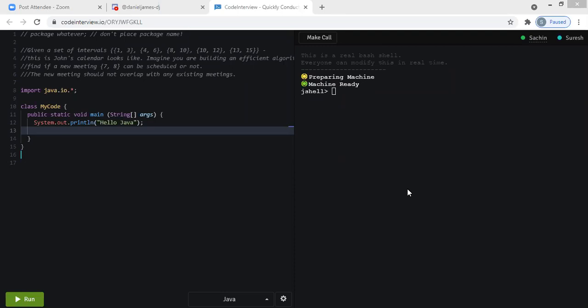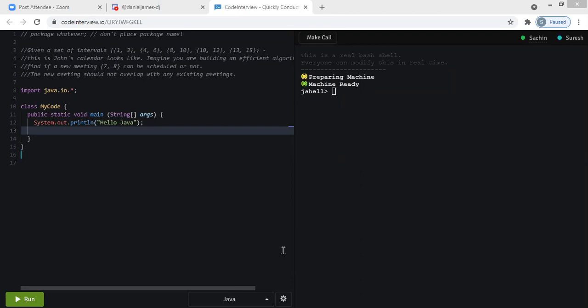Okay. So Sachin, I have copied the question at the top. Please take a look at it. I'll give you a minute or so to read, then I can explain to you, and then I will let you drive it from there.